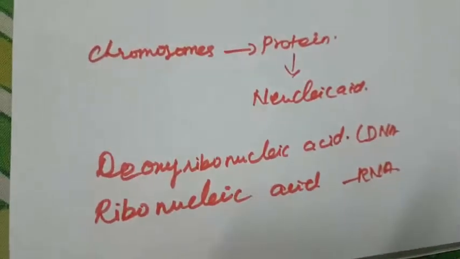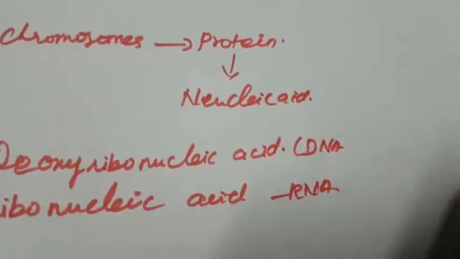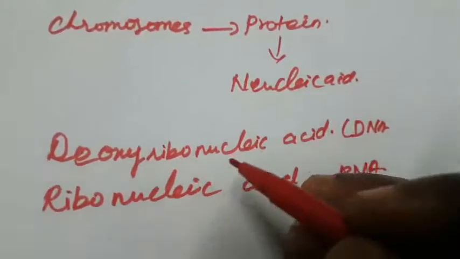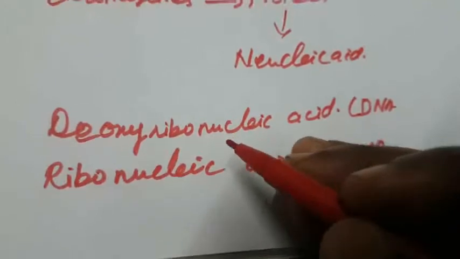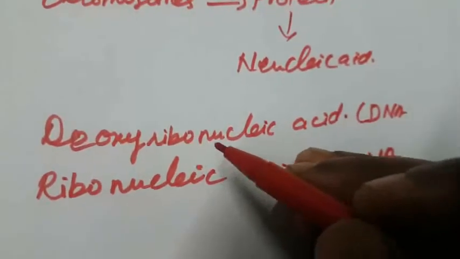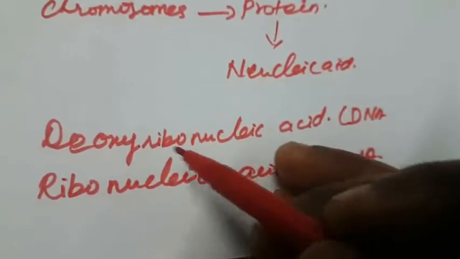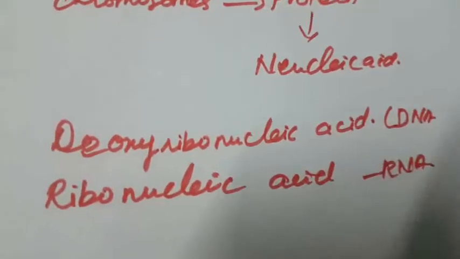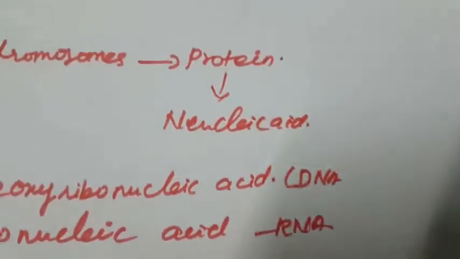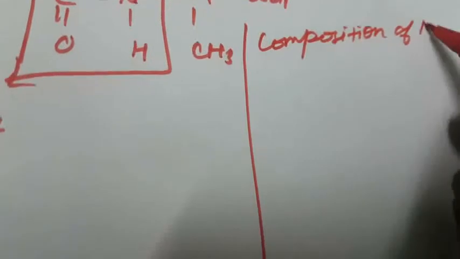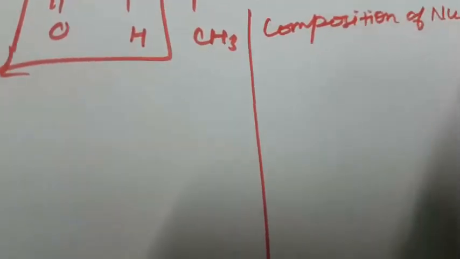These molecules are responsible for carrying the genetic information in every organism, whether a human organism or a non-human organism. All living organisms transfer genetic characters from one to the other through DNA and RNA. Then what is the composition of nucleic acid?